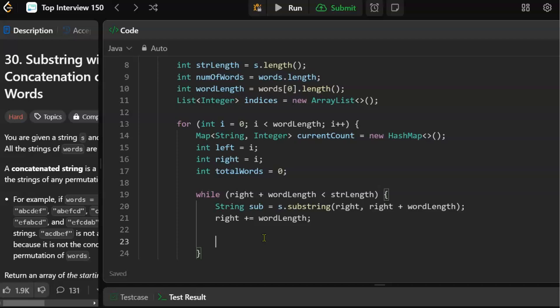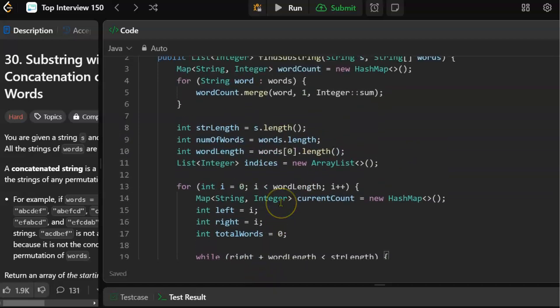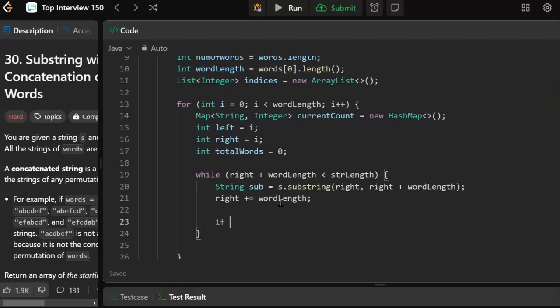Now, we want to see if that word is in the word count hash map. If not word count dot contains key sub, if it's not in there, that's bad news. So current count, we're just going to clear it and start over.